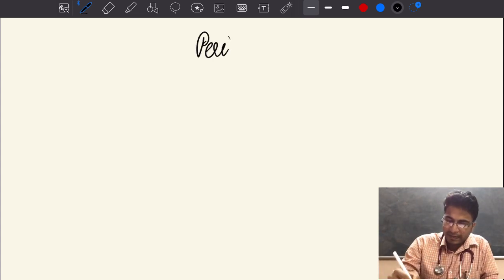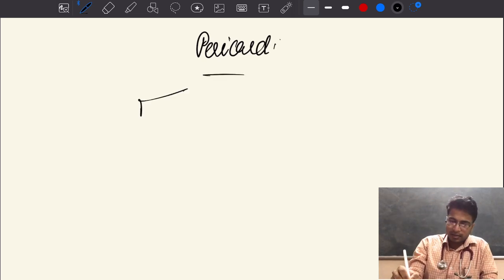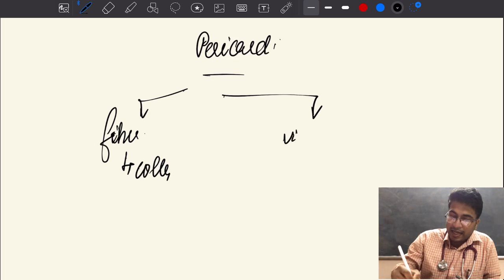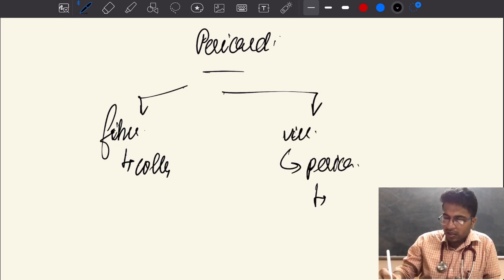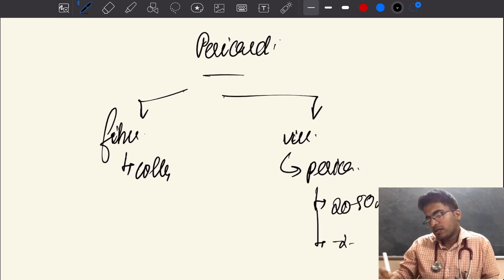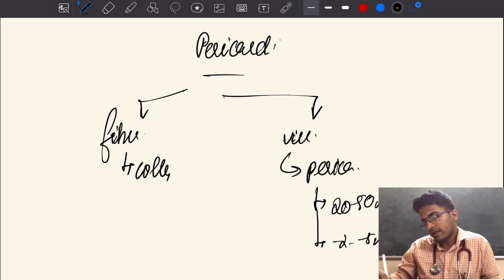So, coming to the point, today we'll be discussing pericardium and its diseases, pericardium and associated pathologies. What is called pericardium? Pericardium is nothing but the outermost covering of the heart, which is formed by the fibrous parietal pericardium, which is formed by collagen, and the visceral pericardium, which secretes the pericardial fluid, which is physiologically about 20 to 50 ml in quantity at a pressure of -2 to -5 centimeters of water. Okay, so this is a brief about pericardium.